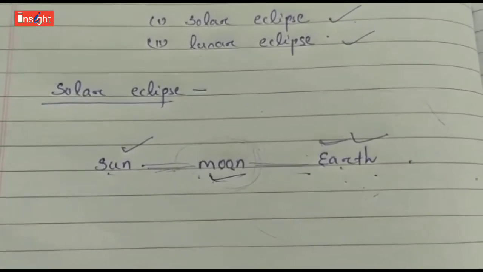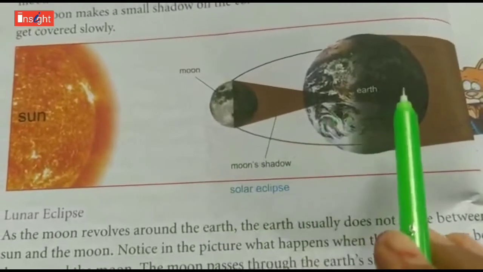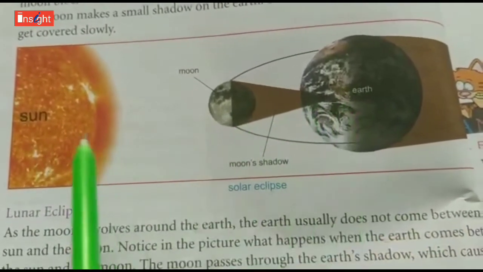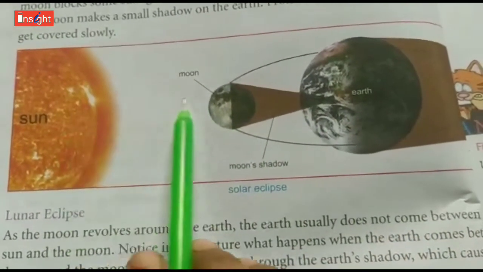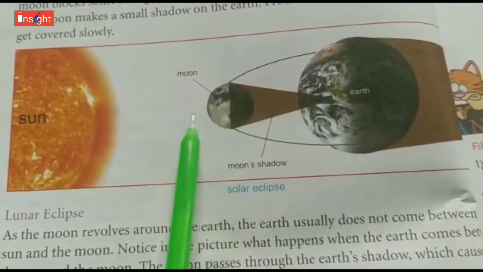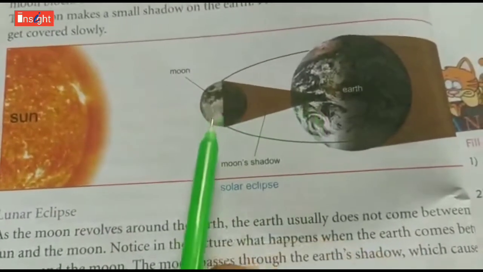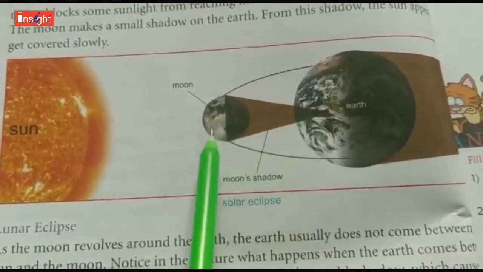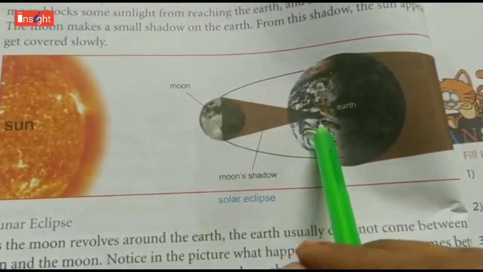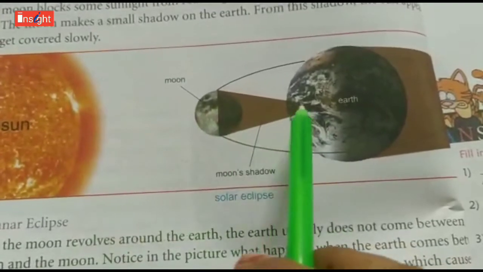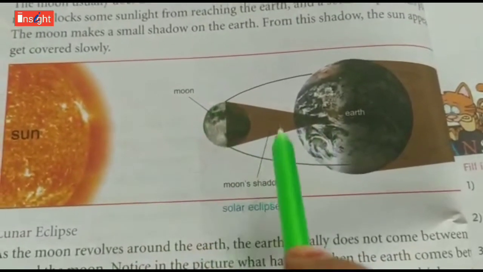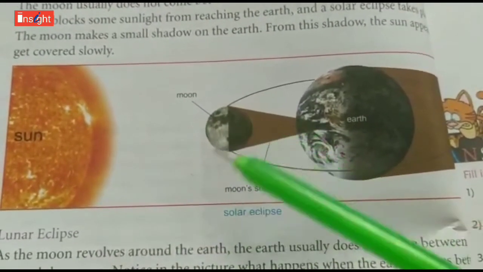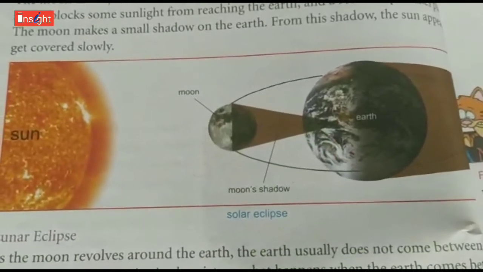So you can see here, the moon comes in between the sun and the earth, and the sunlight is not able to reach the earth because the moon blocks it, and its shadow is formed on the earth. When its shadow is formed on the earth, we can say that a solar eclipse takes place, because the sun appears to get covered slowly.